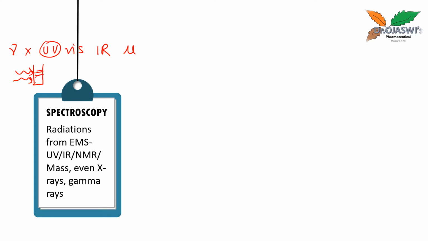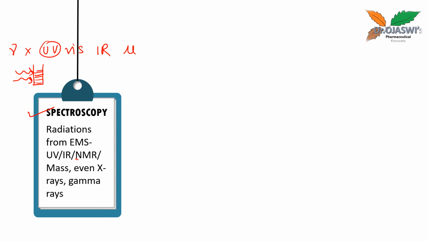Suppose I pass UV radiations through the sample in the sample holder and the sample absorbs UV radiation. That absorbance gives me some idea about the quality, that is identification of the sample, or the concentration, that is quantitative analysis. Such study comes under spectroscopy.